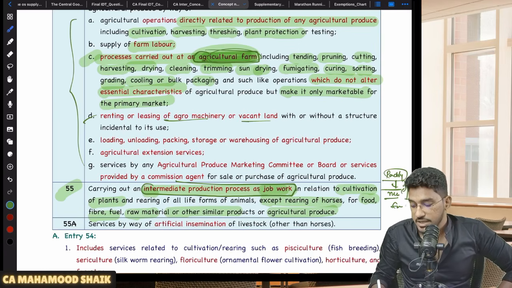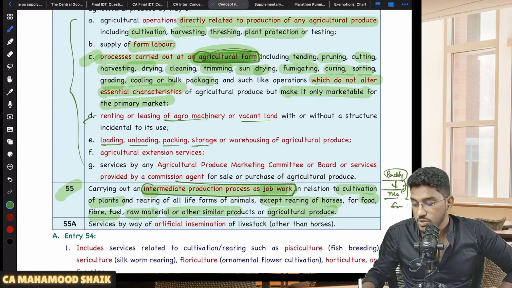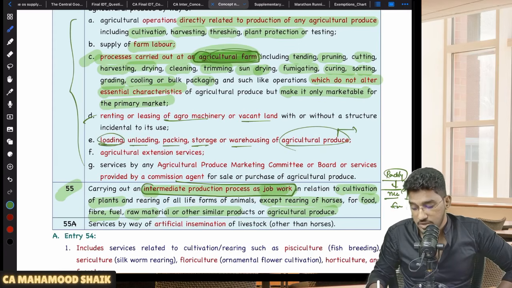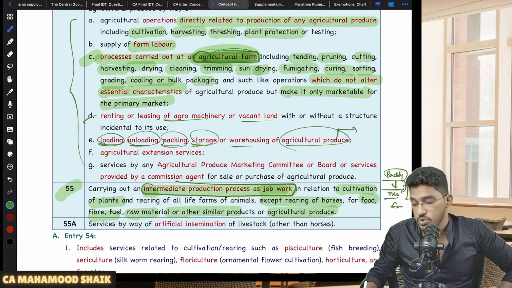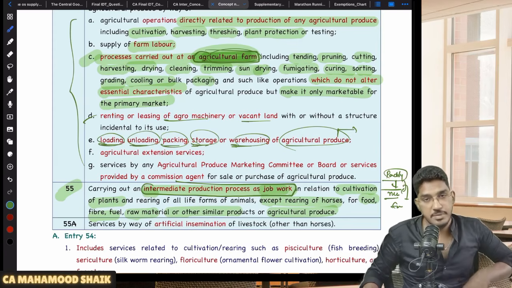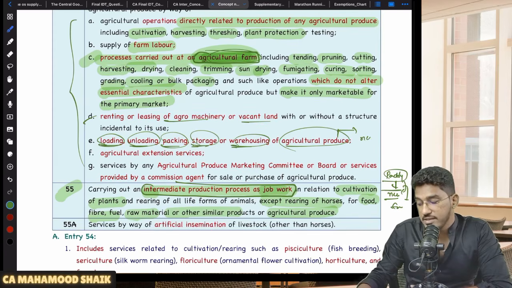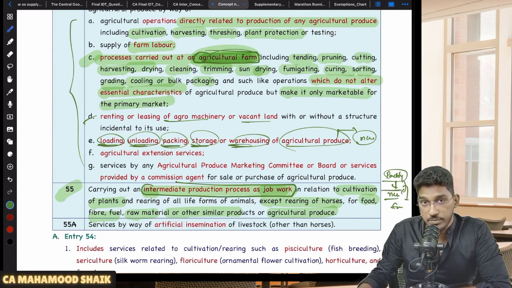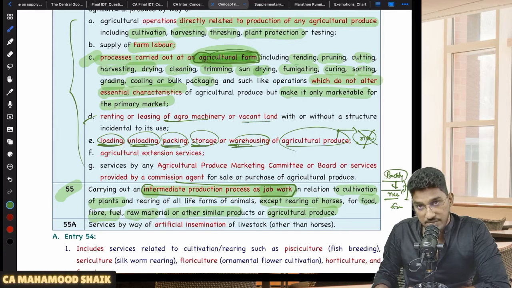Then services relating to loading, unloading, packing, storage, or warehousing of the agricultural produce. Just now I have told what will fall under agricultural produce. So if someone is providing the services of loading, unloading, packing, storage, or warehousing of the agricultural produce, that services will be exempted. Sir, what about rice, sir? If someone is providing the services of loading, unloading, packing, storage, warehousing of rice, is rice an agricultural produce? No. So that's why exemption will not come here. Here rice will not get covered.